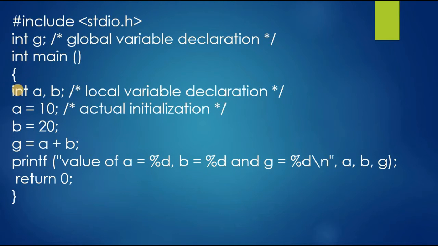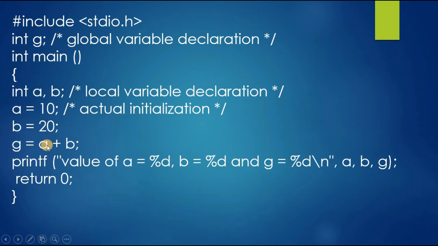Then inside the main function, we declared the local variables int a and int b, and we assigned values to them: a is 10 and b is 20. Then a plus b, and the result will be stored in the integer variable g, which is a global variable.